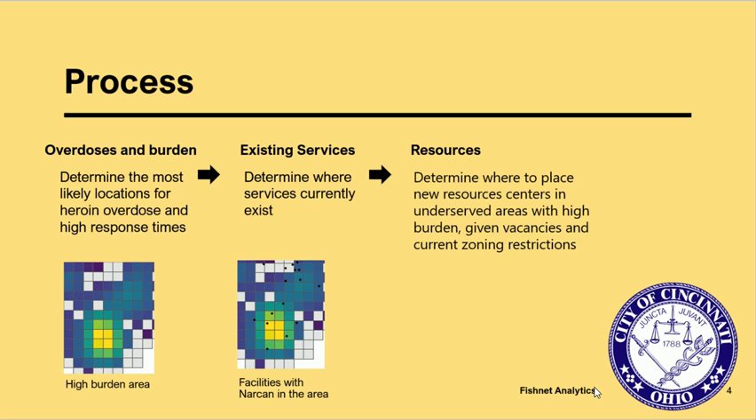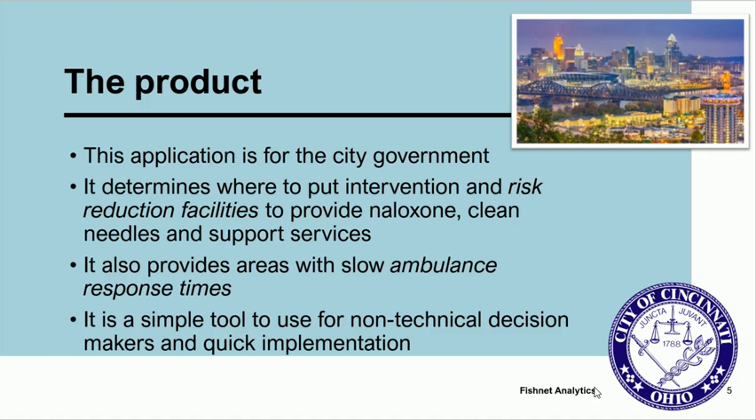Our process is to predict high-risk areas for opioid overdose and also areas with long ambulance response times. We then see where existing services locate. Finally, we determine where to distribute new services, such as risk reduction facilities, rehab, and locations to deploy emergency vehicles, all in underserved areas. This application is for the city government.